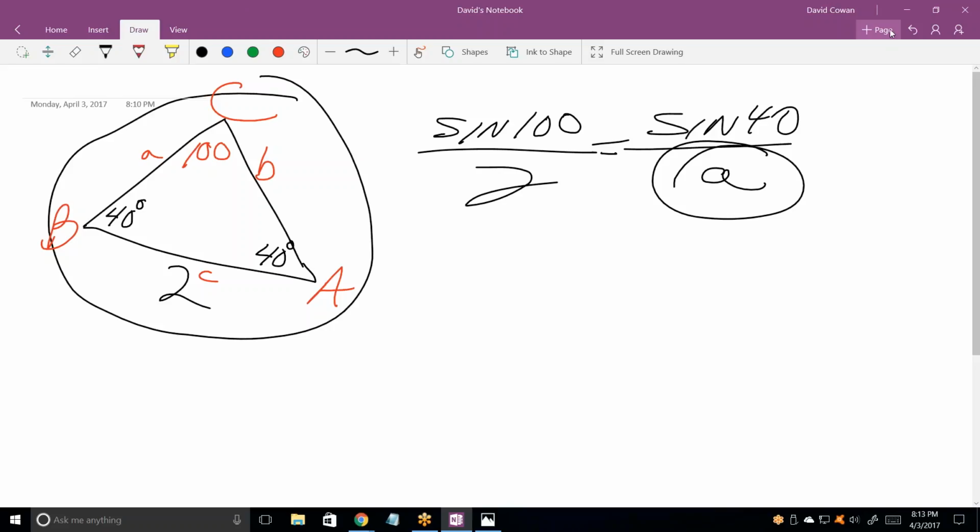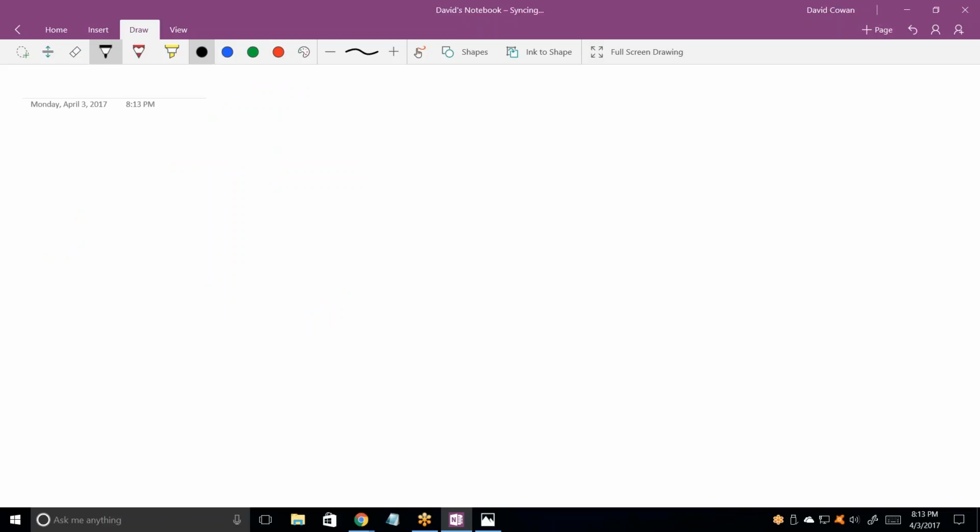Okay. Have you had the ambiguous case of the law of sines yet? We went over it briefly today. That's the only hard part of the law of sines. You would agree that the law of sines is pretty straightforward on most triangles. Yeah. Okay? Let's talk about the ambiguous case of the law of sines. Okay.